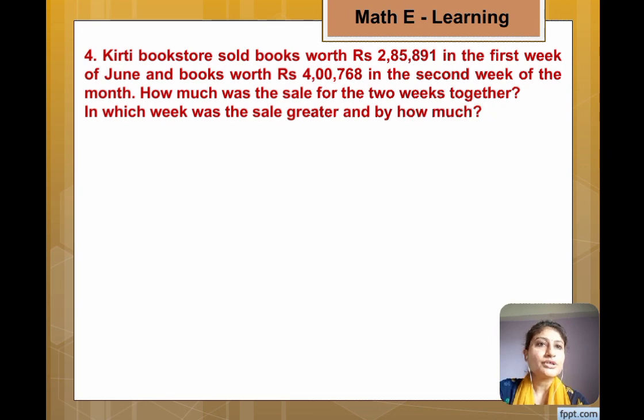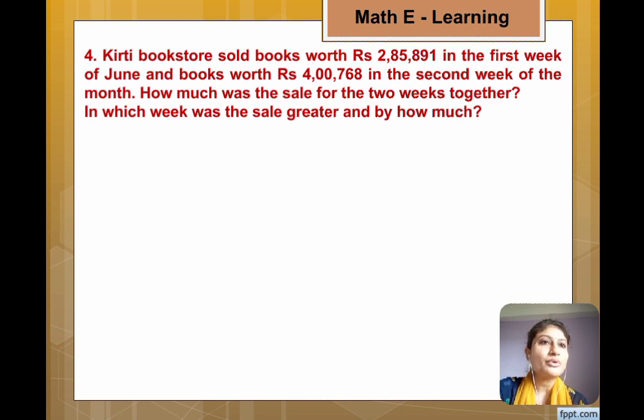Question number 4. Kirti Bookstore sold books worth rupees 2,85,891 in the first week of June and books worth rupees 4,768 in the second week of June. How much was the sale for the 2 weeks together? In which week was the sale greater and by how much?